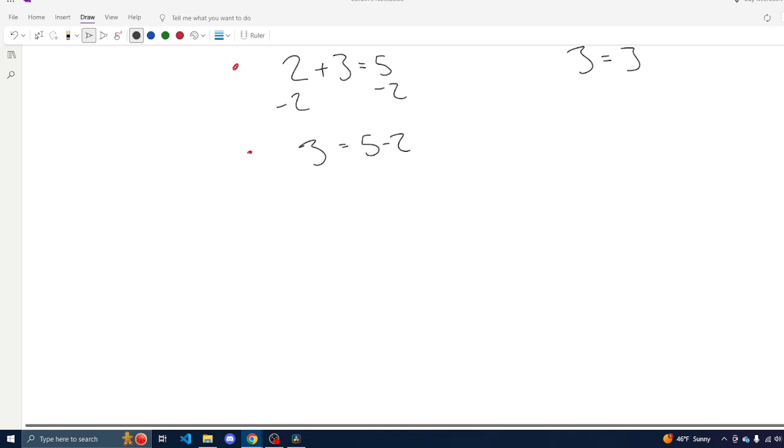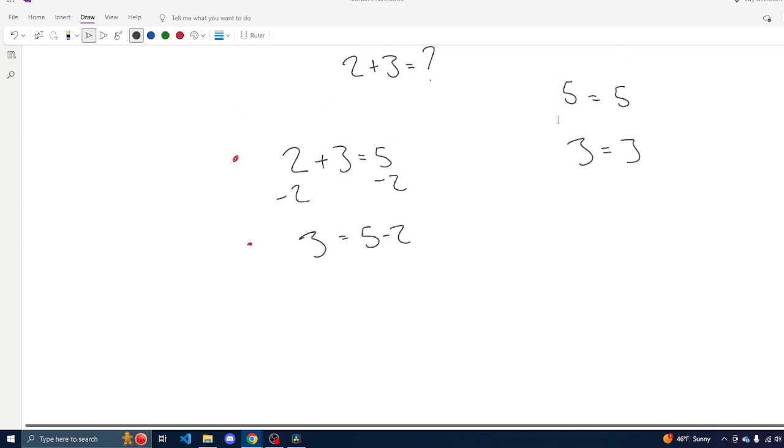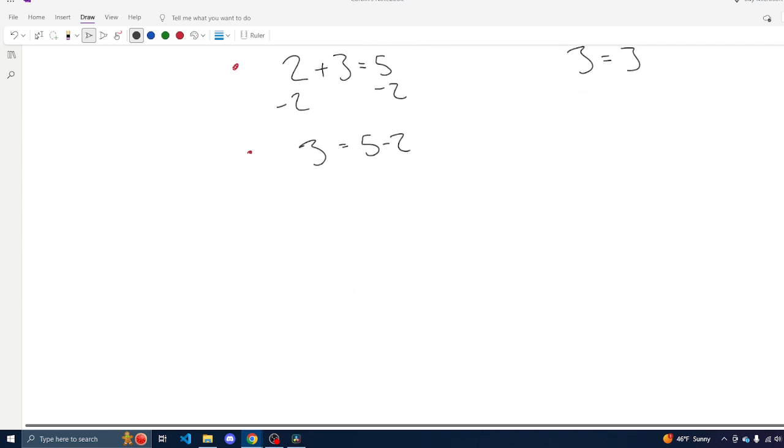The first check is making sure that both equations are correct by verifying them. We know, of course, that 2 plus 3 equals 5, and we know that 3 equals 5 minus 2. And when we simplify, we get the same numeric value on both sides. They have maintained the equality of the two expressions which make them up. So they both pass the first test.